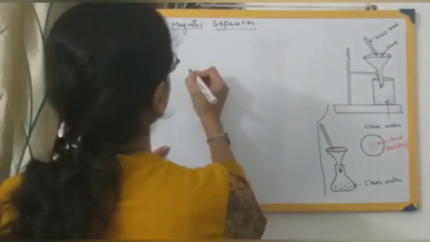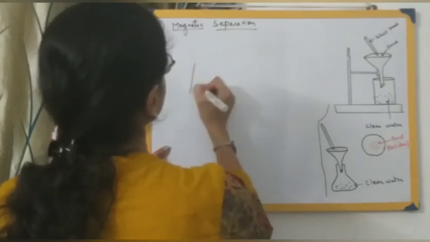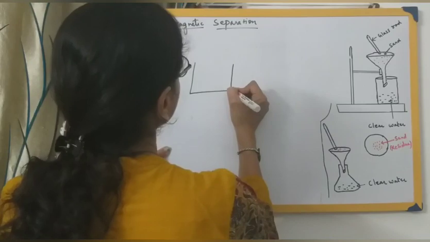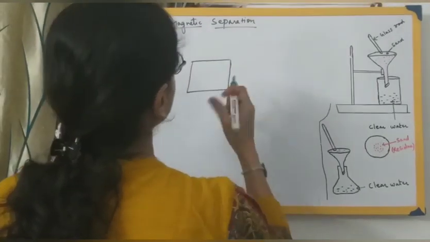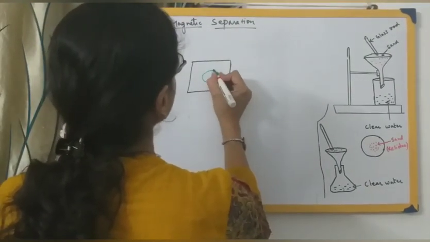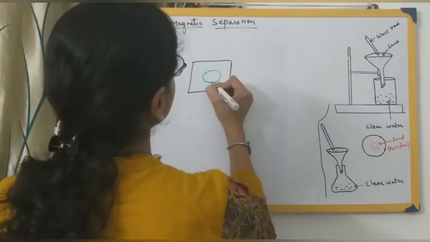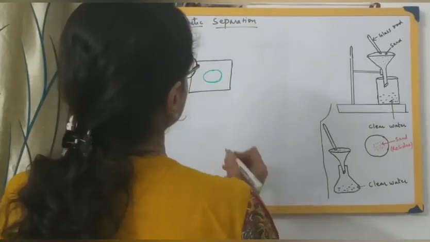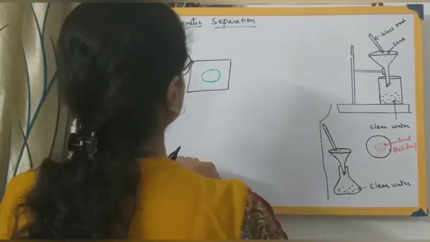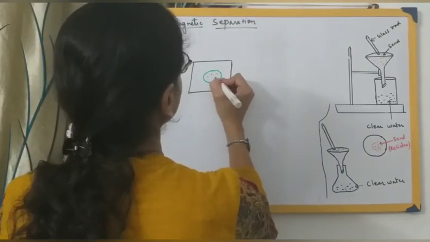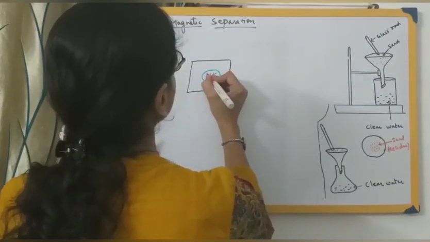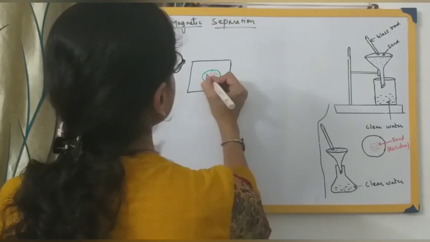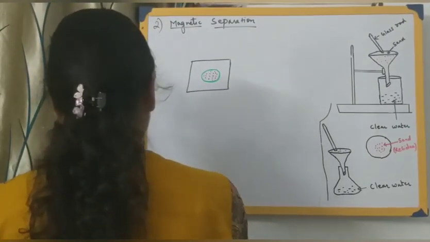Let me give you an example. Suppose you have over here a mixture of iron and sulfur.